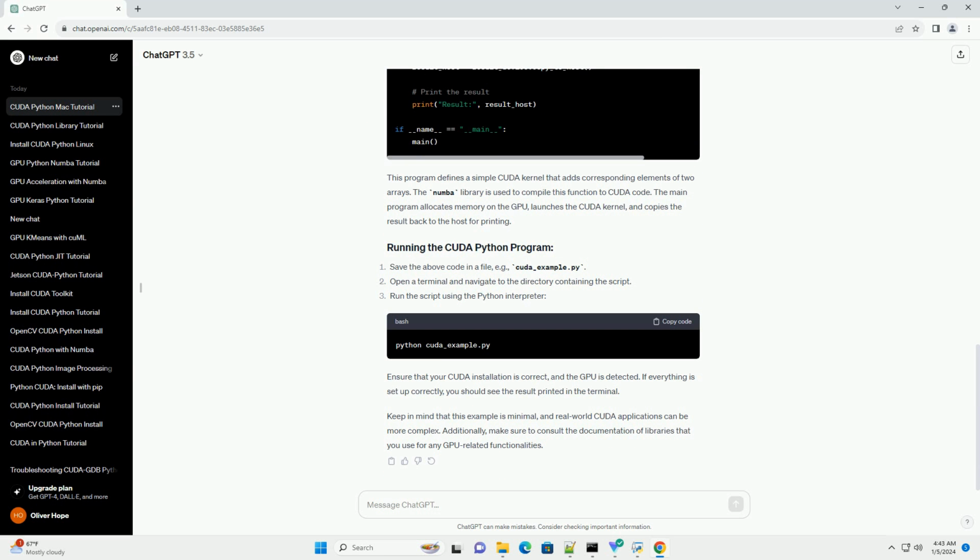Before we begin, ensure you have the required GPU accelerated libraries installed. You can install them using pip. Now, let's create a simple Python program that utilizes CUDA for parallel processing. We'll use the Numba library, which allows us to compile Python functions to CUDA code. This program defines a simple CUDA kernel that adds corresponding elements of two arrays. The Numba library is used to compile this function to CUDA code.